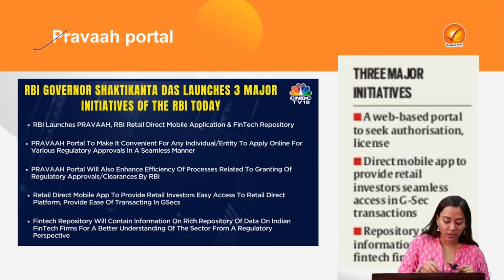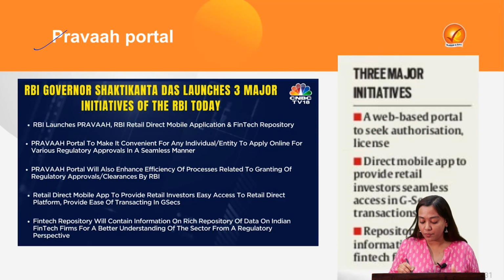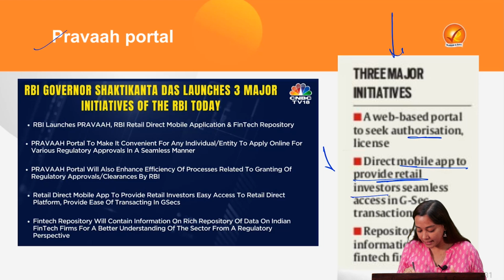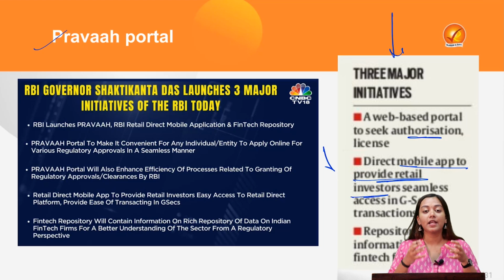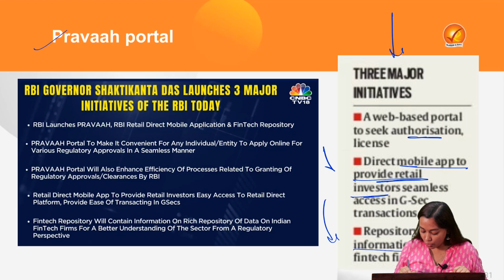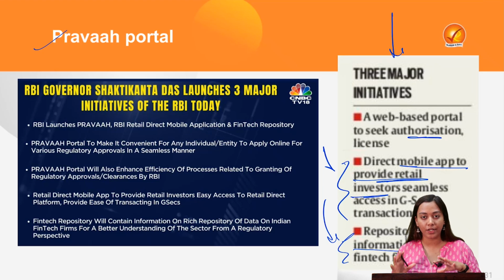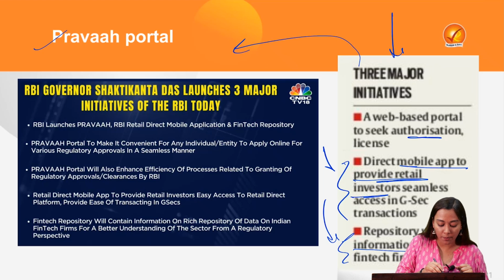Next is the Pravah portal. RBI recently has come up with three innovative products. One is the Pravah portal, a web-based portal to seek authorization. Second is a direct mobile app to provide retail investors access to government securities and their transactions. Third is a repository of information on Indian fintech firms. The names of the latter two are not out yet, but these are very innovative products of RBI, very important for the exam. So we'll be putting our focus on the Pravah portal.